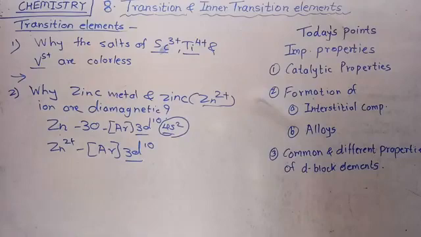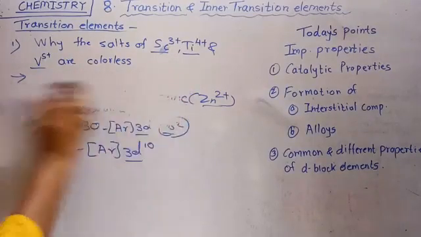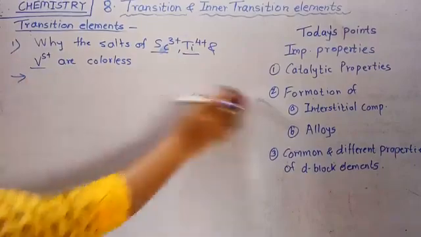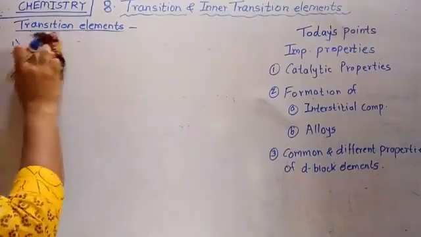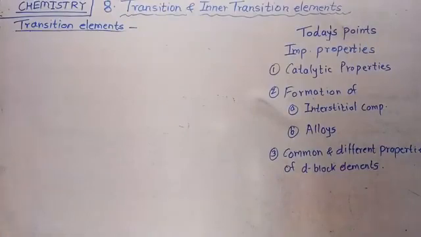Then the next atomic property is the catalytic property. Catalytic property of the first series of transition elements.